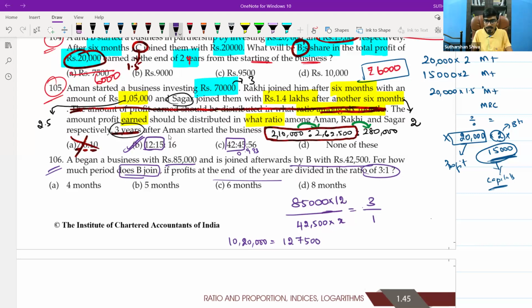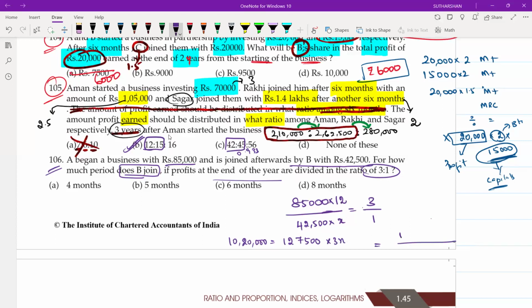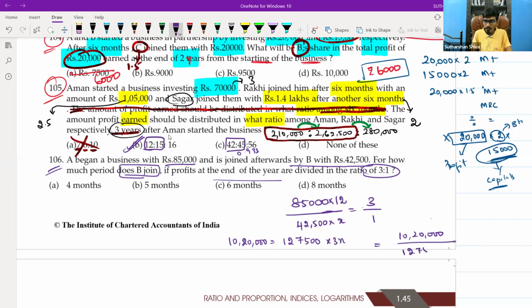You will multiply by X. It will become 3x. What you will do is 10,20,000 divided by 1,27,500 into 3. So do it in a calculator and give me a value.